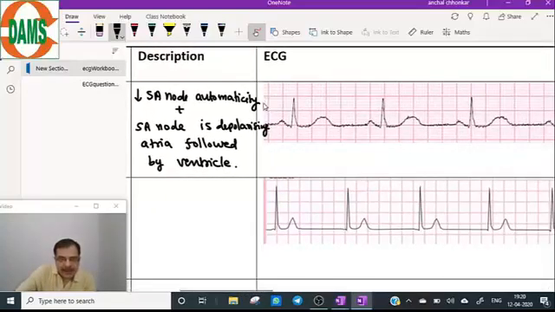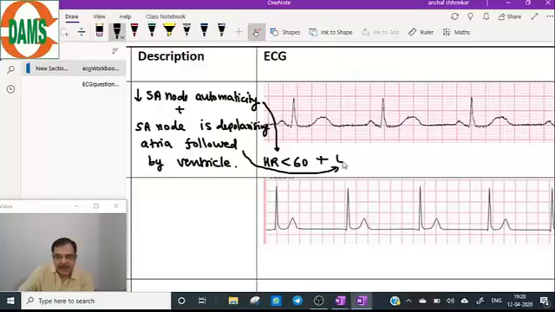SA node automaticity is reduced. This will translate as heart rate less than 60. Plus, the SA node is depolarizing the atria followed by the ventricle, so this will translate as each P wave followed by QRS.